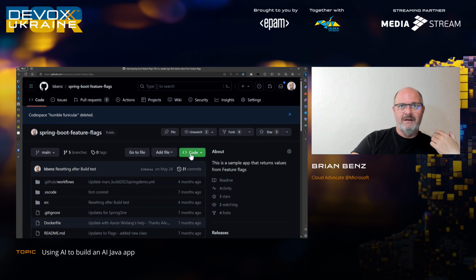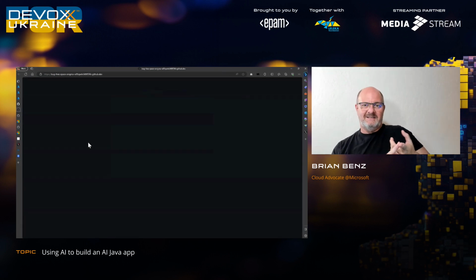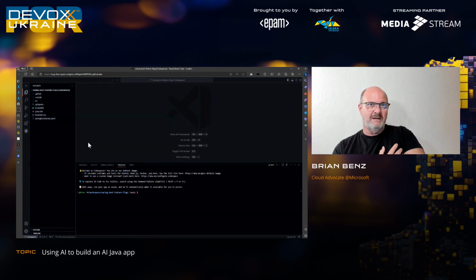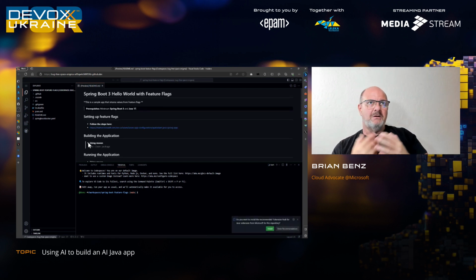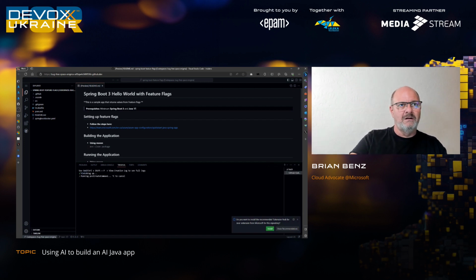Well, we also have this thing called Codespaces. I can create a code space. And what this does, it does several things. It takes my code, it creates a container to run the code on based on a pre-configured container environment, and it runs it on a virtual machine at GitHub called a hosted runner. It clones my code in that repo into the hosted runner. So you still have to push it back to the repo, but it creates a brand new environment for you. We've got a bash. It's still building.